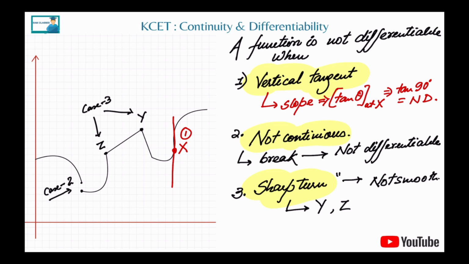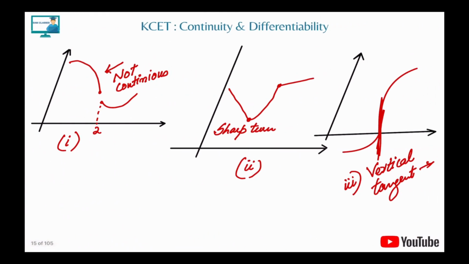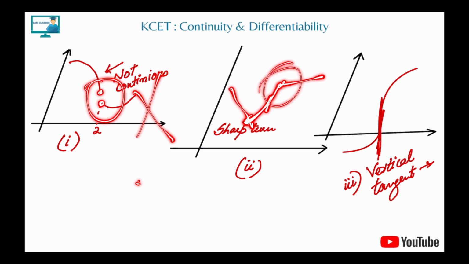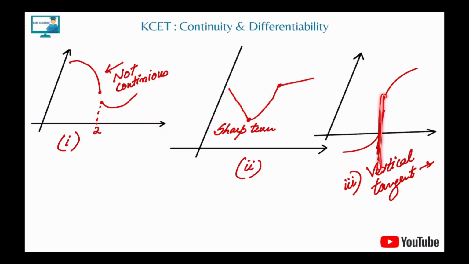So now you have a very clear picture about limit, relating it to continuity, and then relating it to differentiability. Let's see with a graph for a better understanding. No joint means not continuous, so directly say not differentiable. A sharp turn, where it suddenly turns, is again not differentiable. A vertical tangent is not differentiable. Three cases I gave you where the function is said to be non-differentiable.